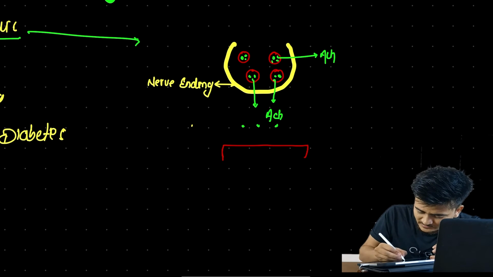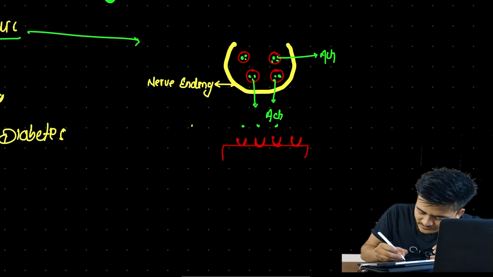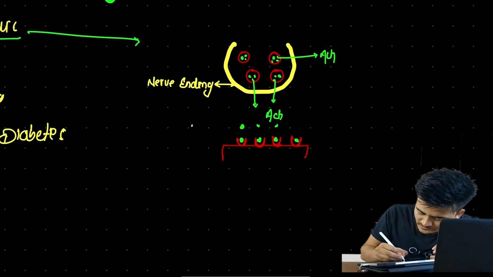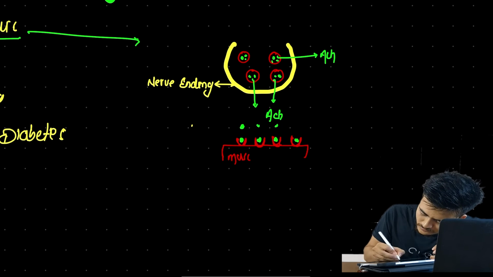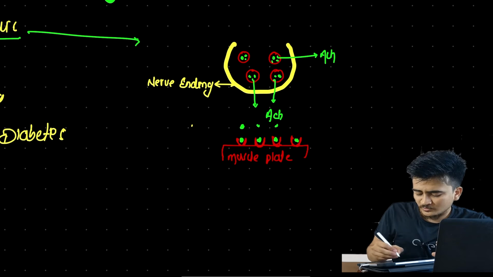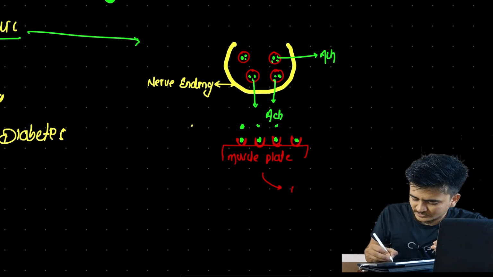There are several receptors. These are receptors for acetylcholine. And this is the muscle plate. This is the normal condition: ACH will come and bind to its receptor, and this will cause muscle contraction.